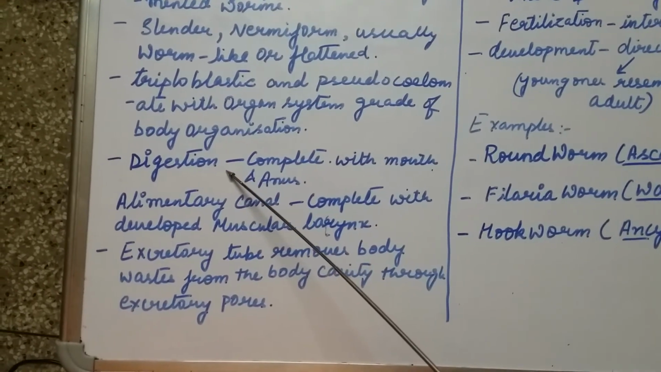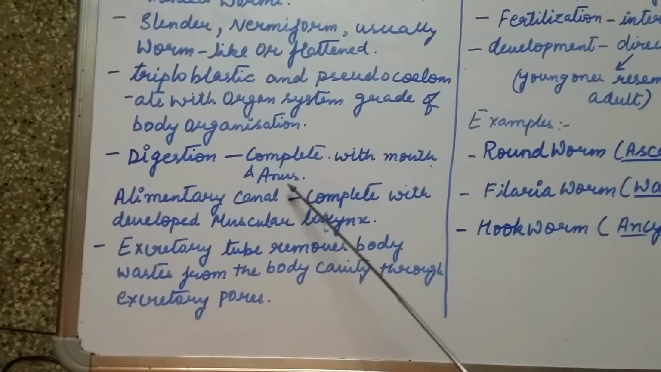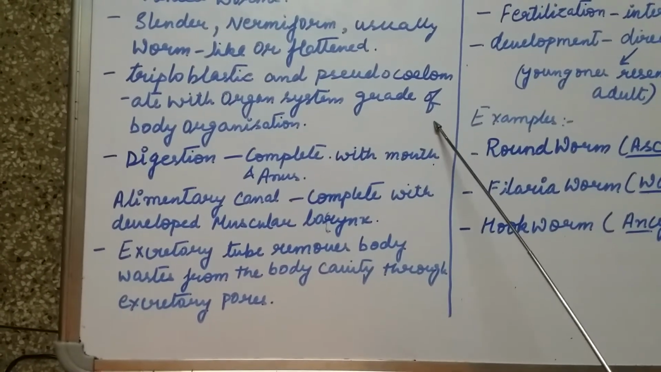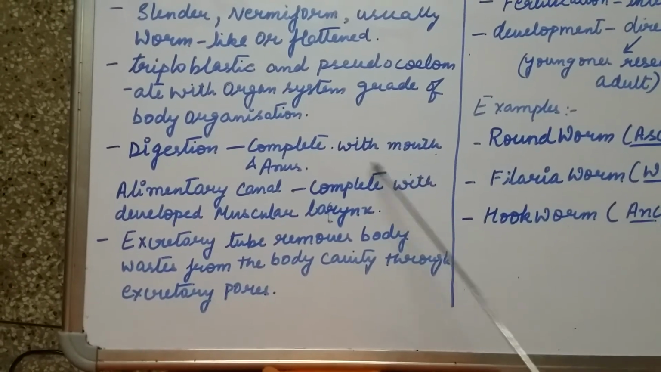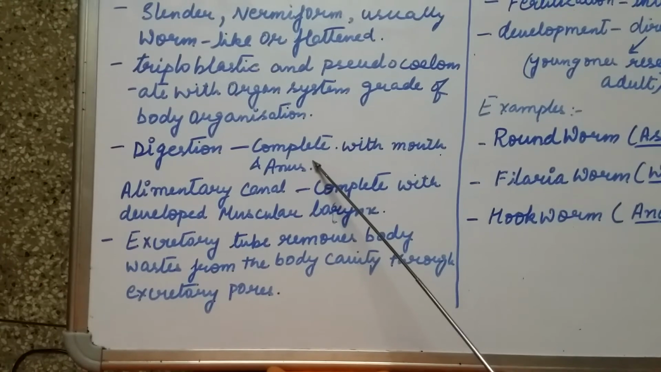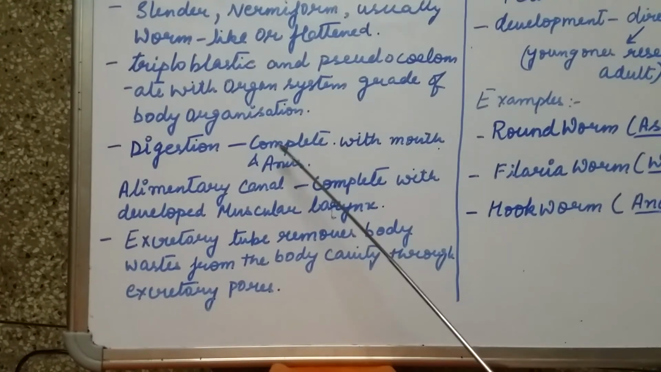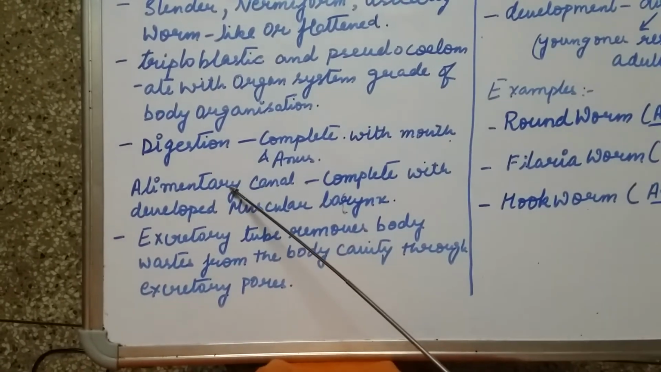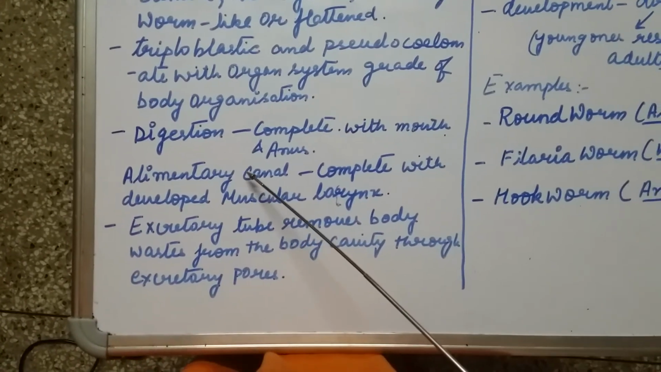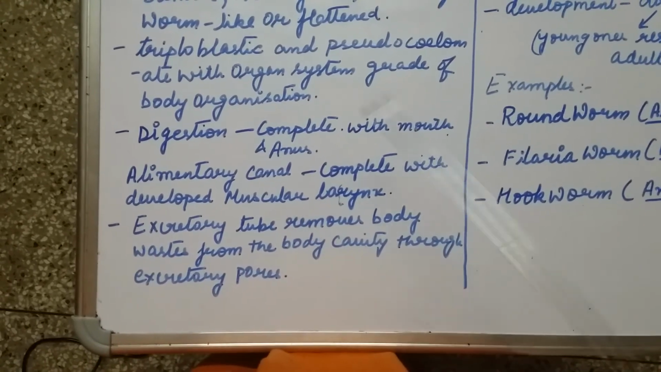Digestion in Aschelminthes is complete, with a mouth and anus. That means food enters with the help of the mouth, and within the body the waste is expelled out from the anus, thereby making the digestion complete. In this alimentary canal, there is formation of a muscular pharynx.